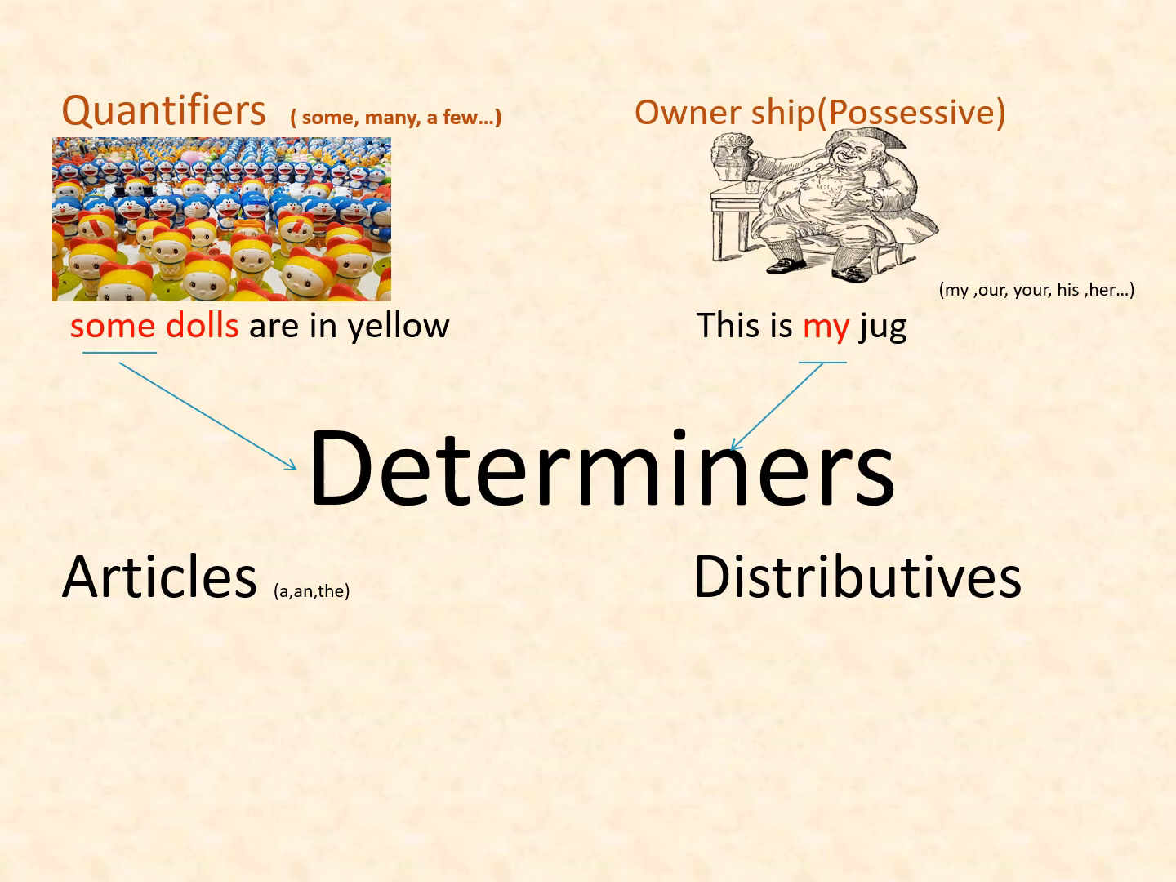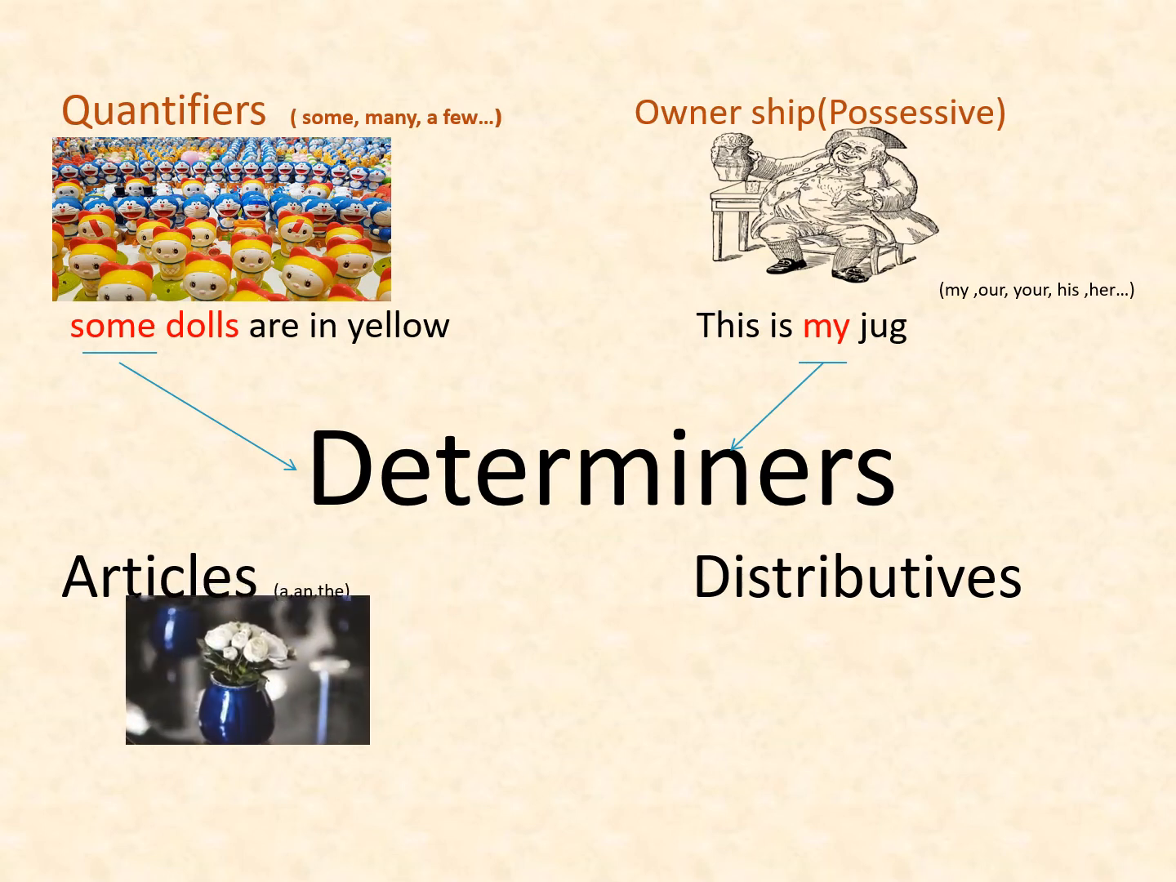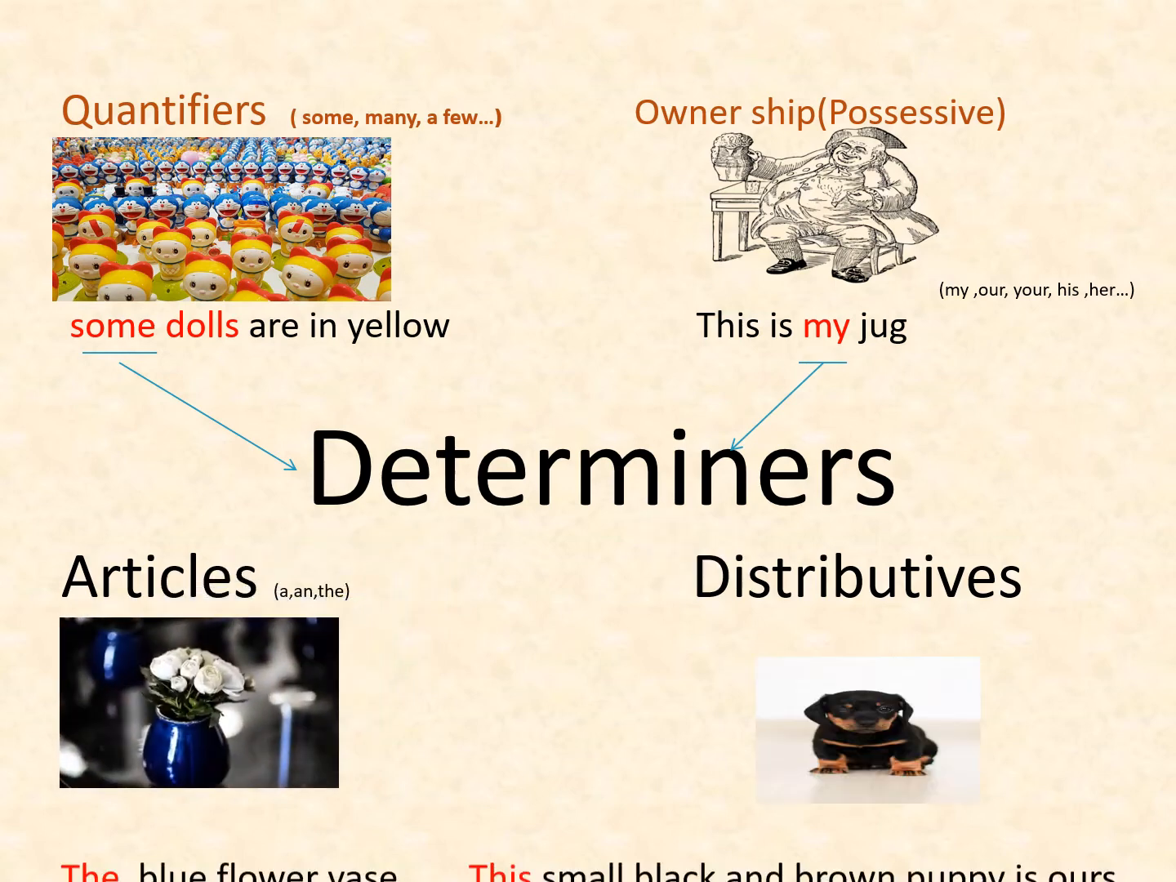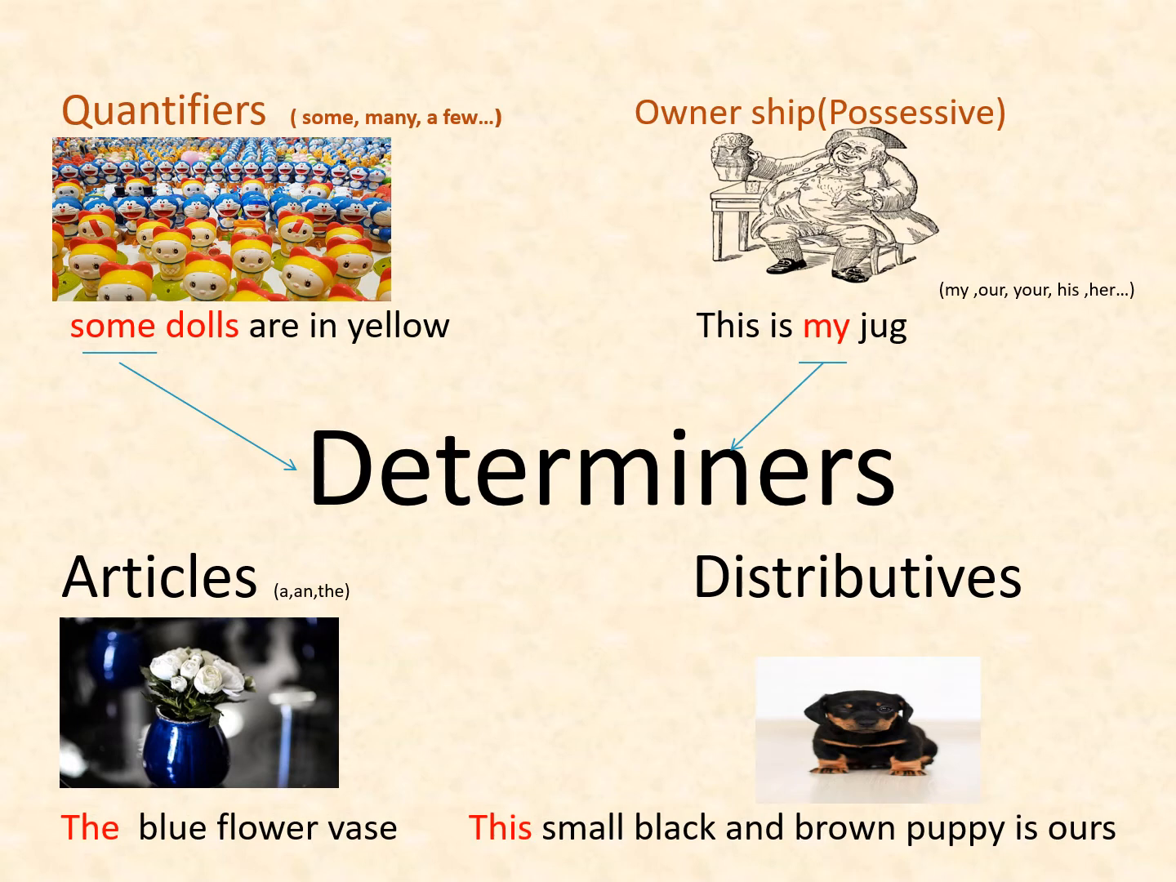The third determiner is articles. We have 3 articles, a, an and the. Example, the blue flower vase. This is a noun phrase. In this noun phrase, the word the precedes the noun vase. So it is a determiner.